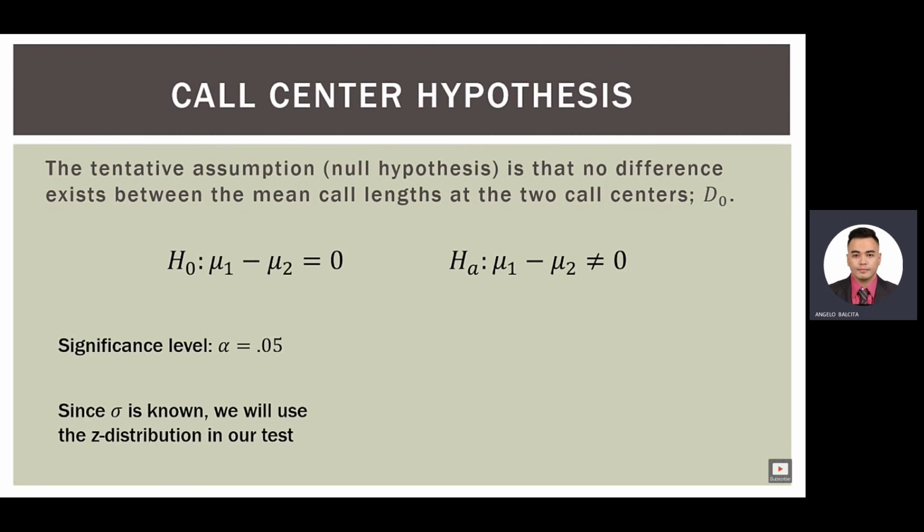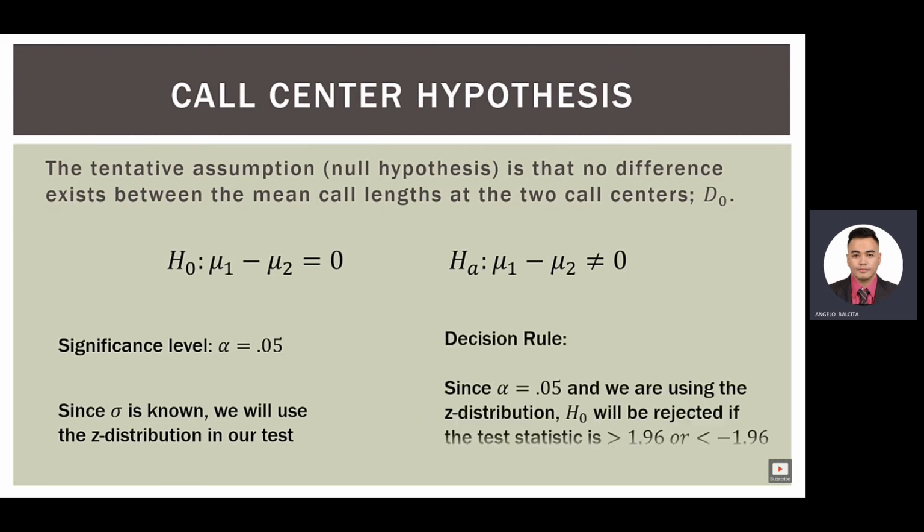And this is an important point when we're looking at this series of videos. When we know the sigmas, either it's given to us or we know them from previous experiments or from previous data, we're comfortable with them. If we know the sigmas, we will use the z distribution and not the t distribution. We'll get to that in later videos.